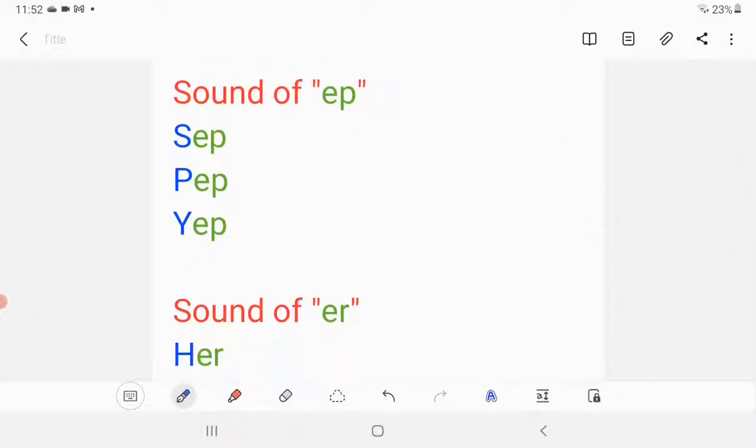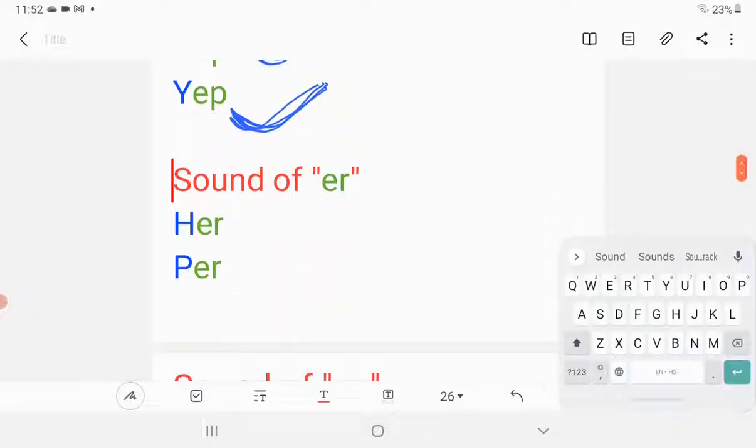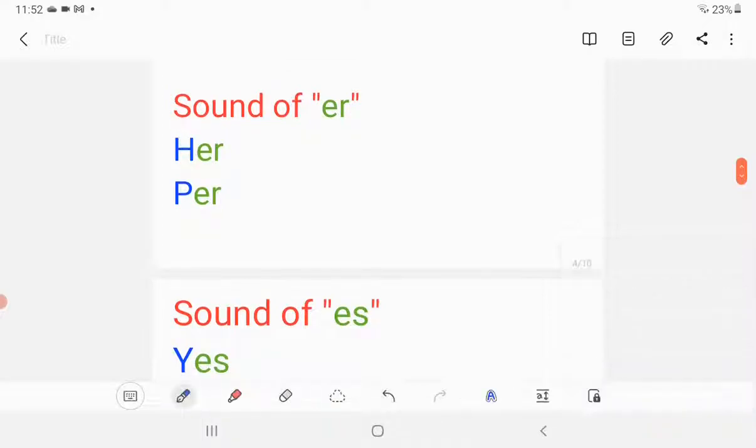Let's move to the next sound. The sound of vowel E with P. So it becomes ep. You touch your both the lips, ep, and widen your mouth. So let's read the words. First word is sep, sep, pep, pep, yep, yep. Very good.